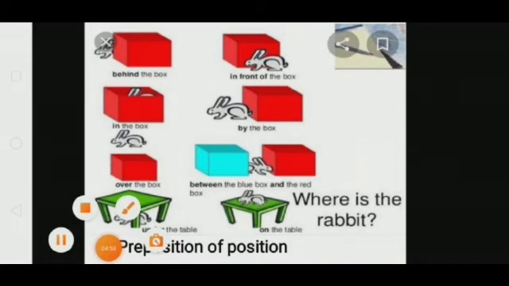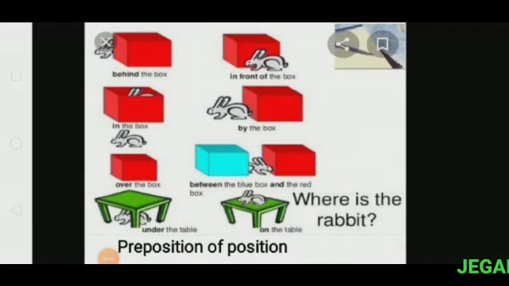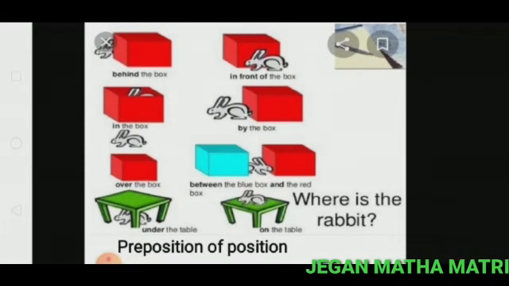Preposition of position. See the picture. Where is the rabbit? In the first picture, behind the box. Behind is a preposition of position. And next, where is the rabbit?